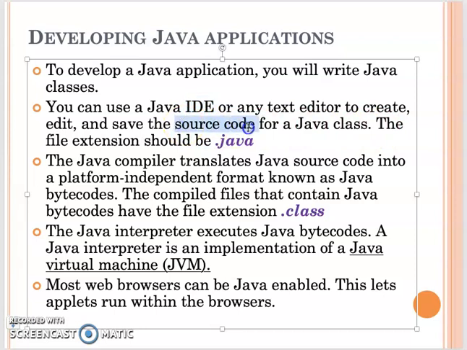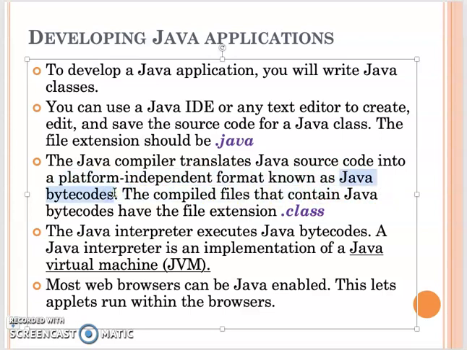Once you create this source file, you save it as the file name with .java. That's just a source file, including all the syntax you will use. In order to run that program, you need to compile this source file. The Java compiler will translate this .java file into a platform independent file, what we call the Java bytecode file.